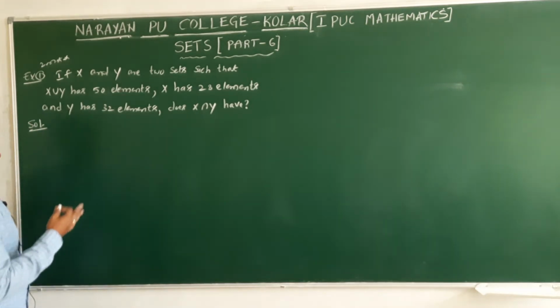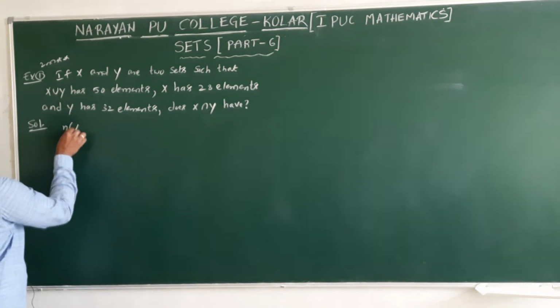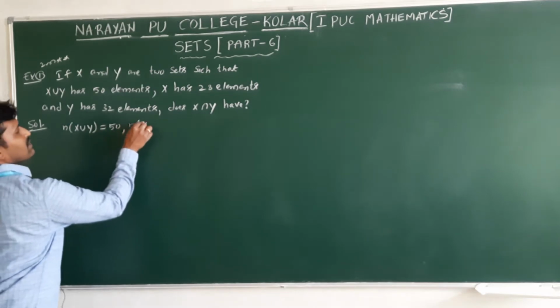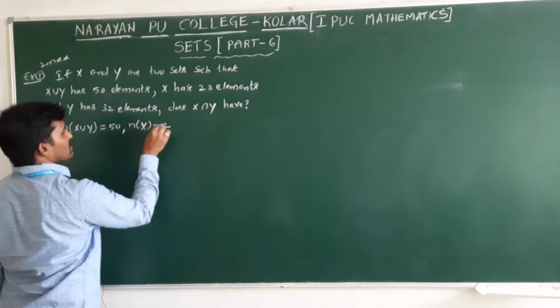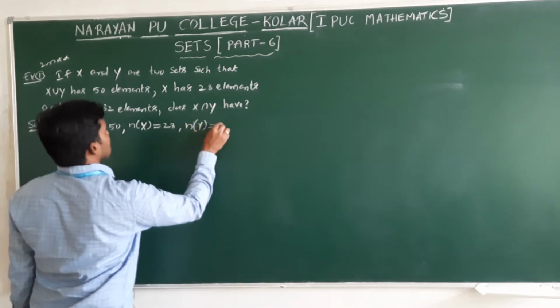X and Y are two sets such that X union Y has 50 elements, so n of X union Y equals 50. X has 28, that is n of X equals 28. n of Y is 32.